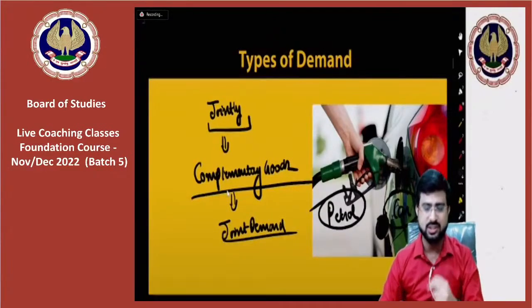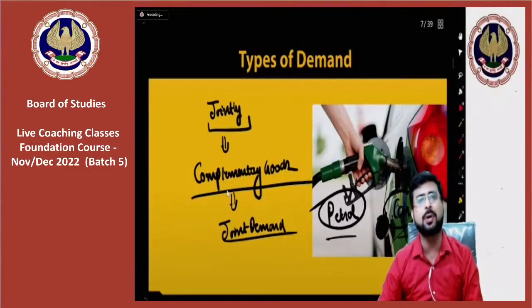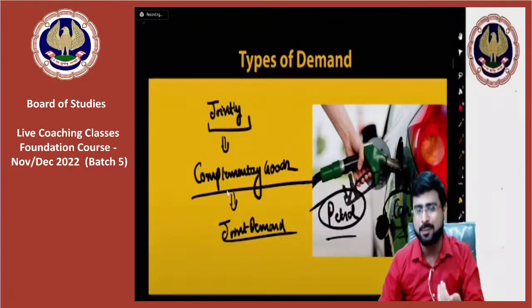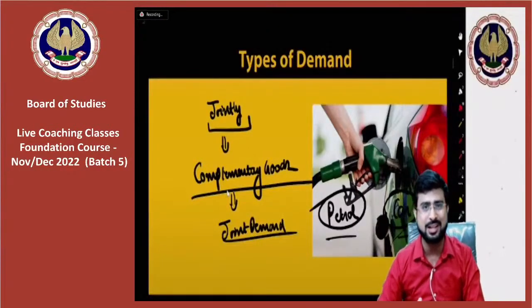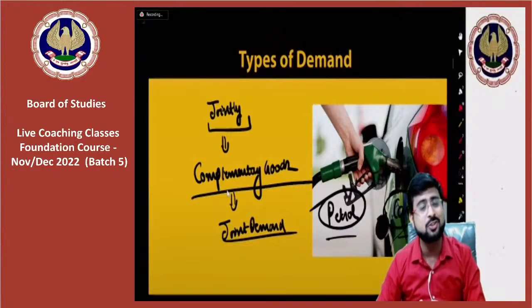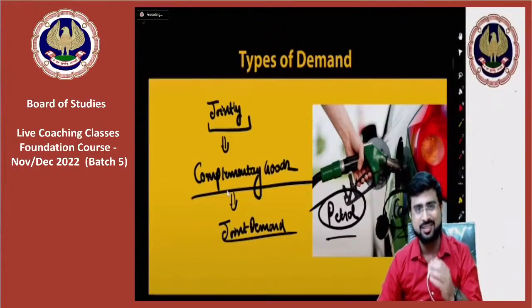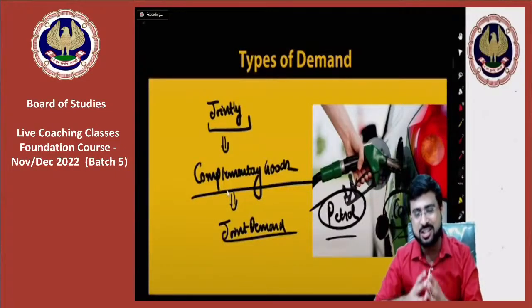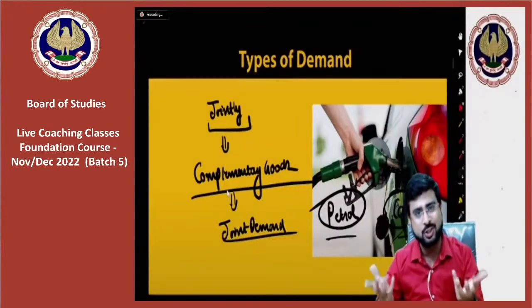Here you could see two things, one was a car and the other petrol. Because it will never happen that you purchase a car but do not need petrol. Sir, it is possible in case of electric vehicles, EVs. But my dear friends, in electric vehicles also, we will need a charging point. So in that case, the charging point and the car will become joint demand.